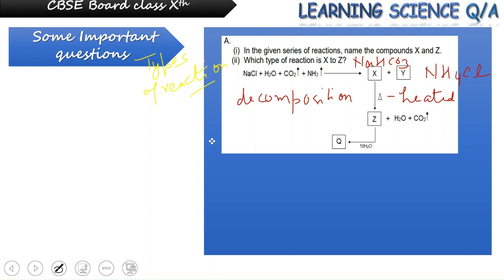So when this NaHCO3 is broken down, or when it is heated, it will produce sodium carbonate, and water and carbon dioxide will be liberated. Also, this sodium carbonate, upon exposure to water, will absorb 10 molecules of water, which we know as water of crystallization, and this is known as washing soda.